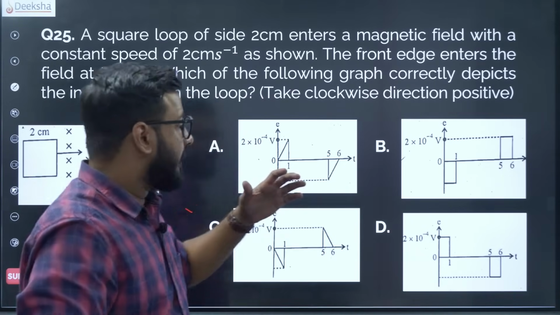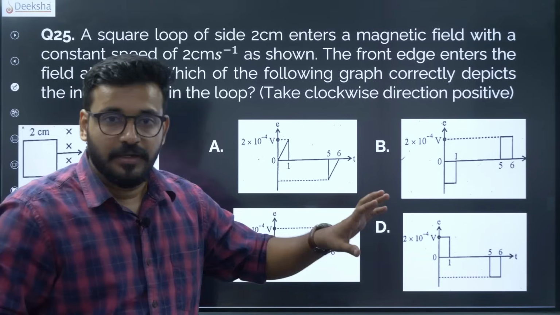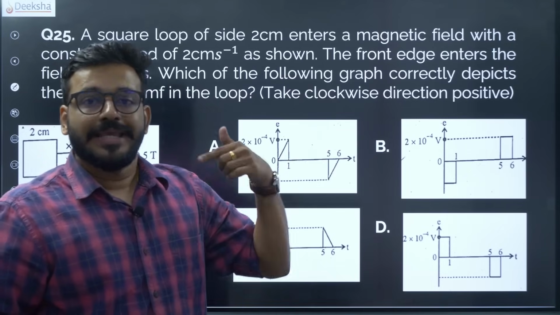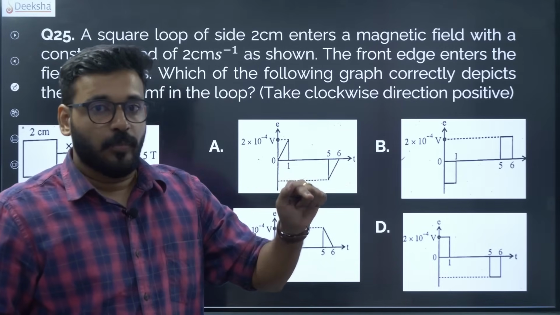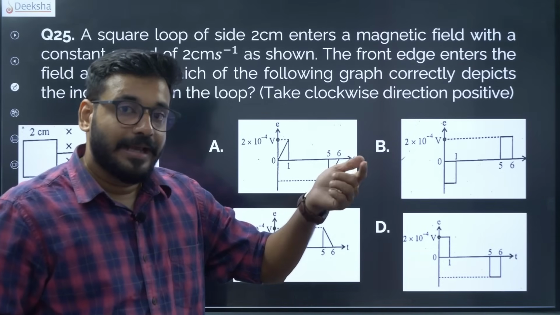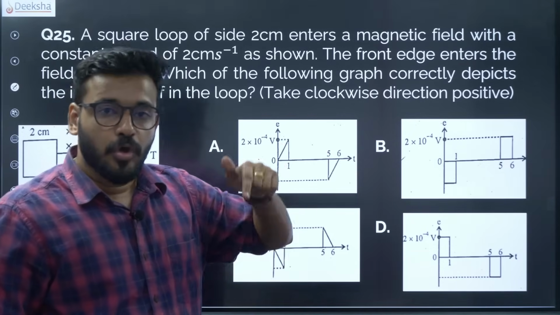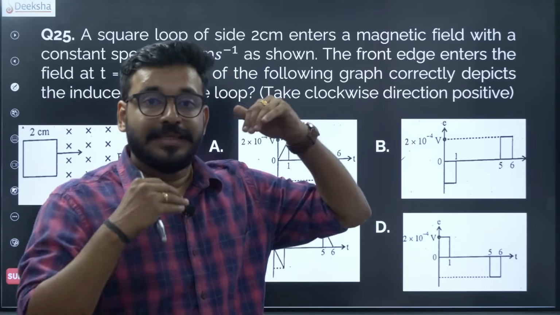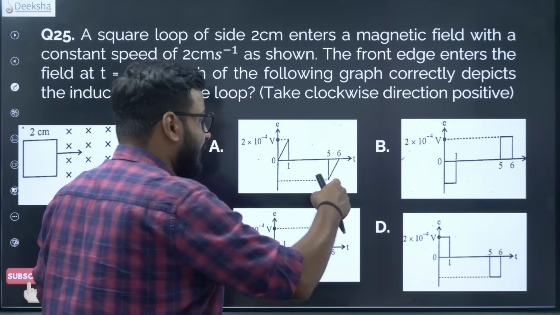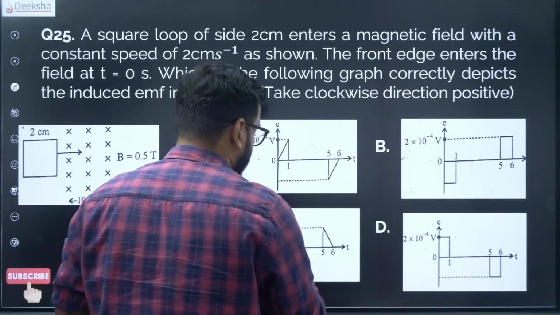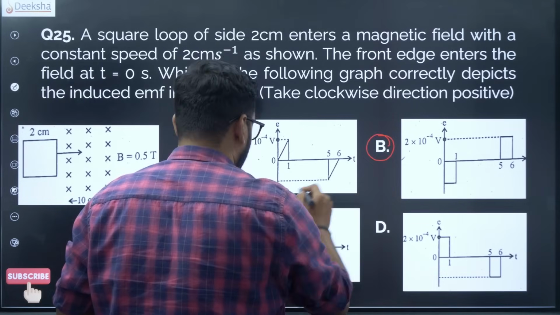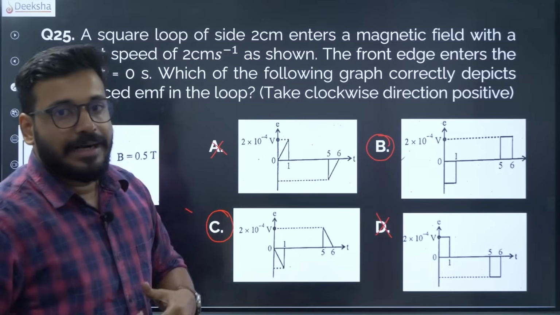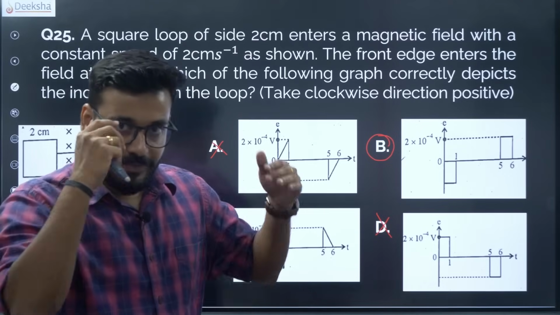Suppose a coil is entering a magnetic field, the flux starts increasing. When the flux is increasing, EMF is induced. Lenz's law now comes into place. The induced EMF will act against its own cause. When the flux increases, the EMF will be in the opposite direction, it will be negative. So the possibility is B or C, it is neither A nor D. As the flux increases, the EMF will be on the negative side.